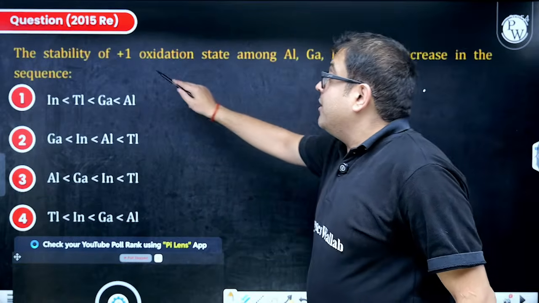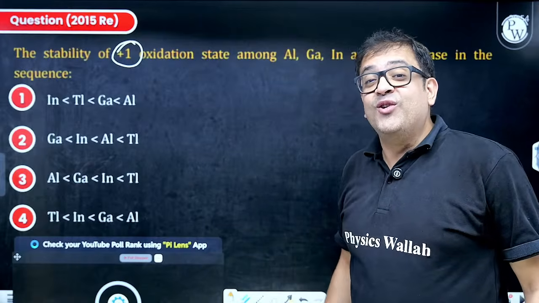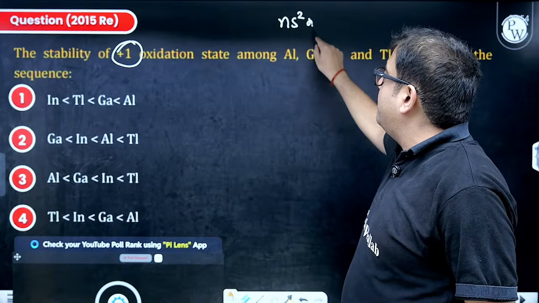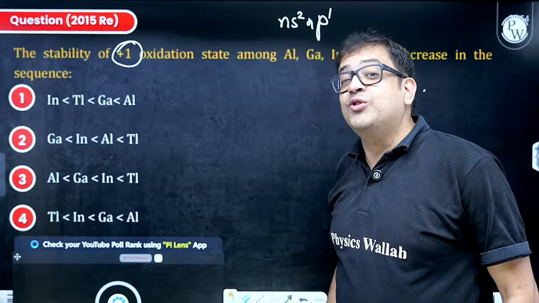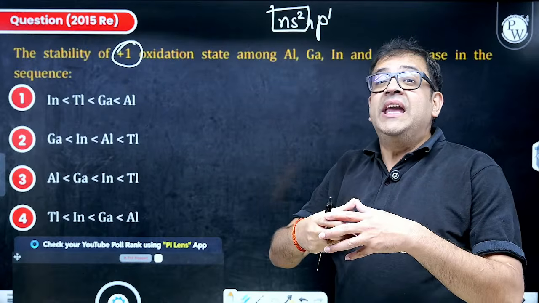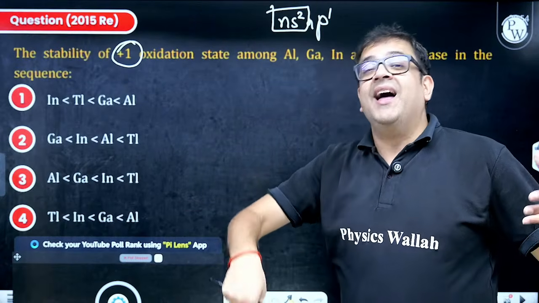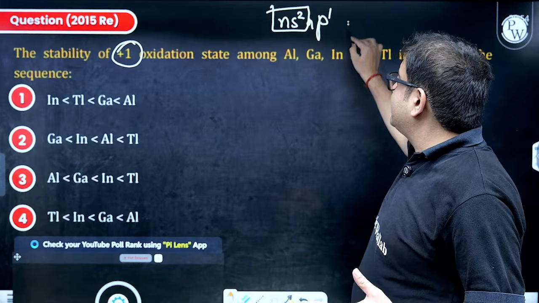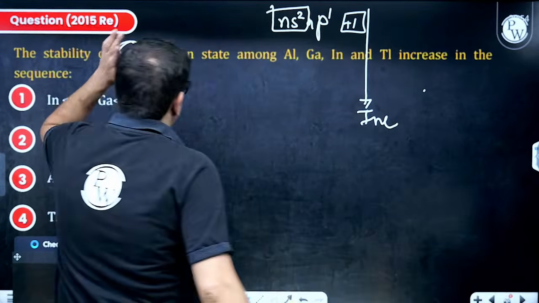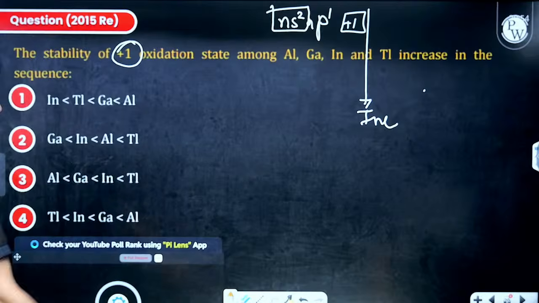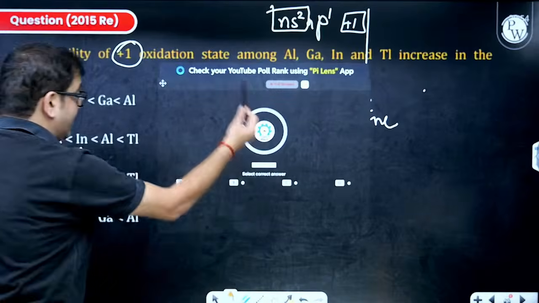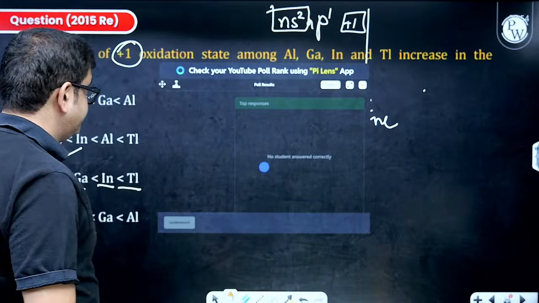It is perfect. Sir, inert pair effect says that the stability of group oxidation state decreases by 2. So for group 13, the configuration is ns2 np1, so the group oxidation state should be +3. But sir, because of the inert pair effect, these ns electrons become inert as you move down the group, and therefore the stability of +1 down the group will increase. So stability of +1 down the group should increase, and boron does not follow this. So option 3 is definitely your right answer, which gives you C as your answer.